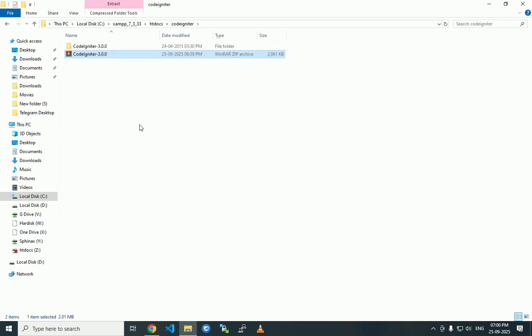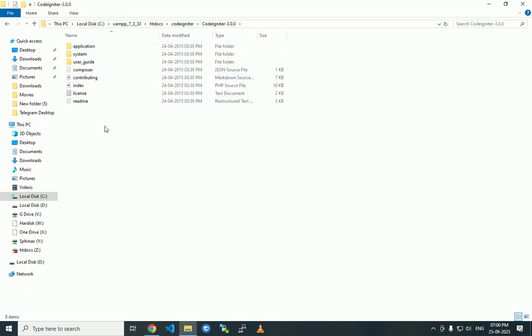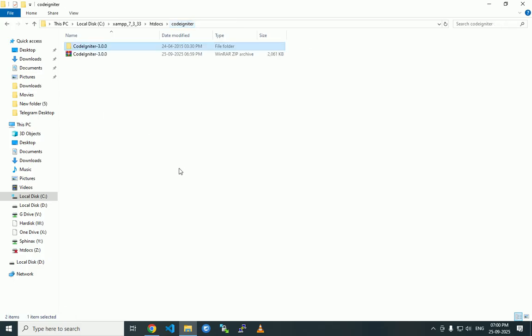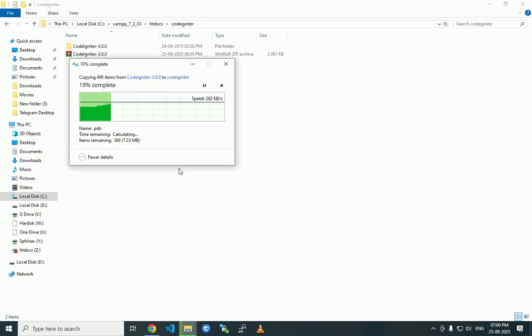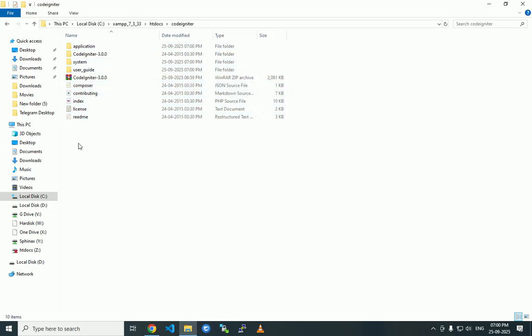After extracting, open the folder and copy everything, and paste it outside. After pasting, these two folders are not needed. You can delete them.